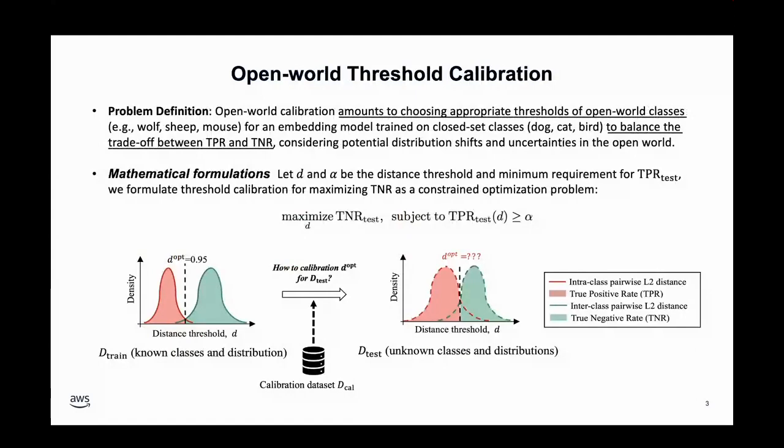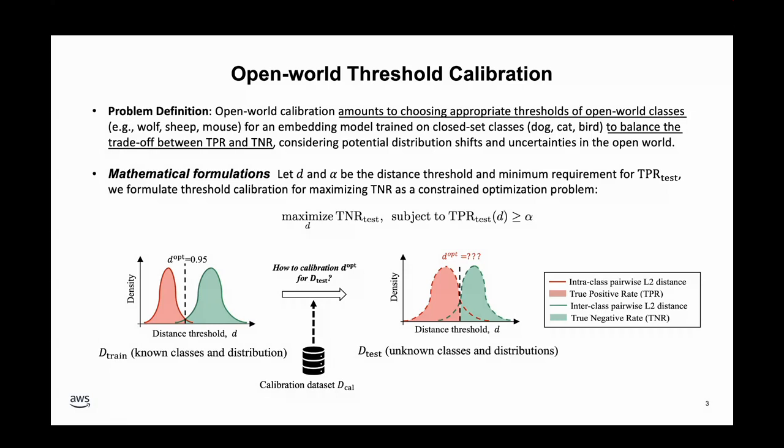A key challenge with open-world recognition is selecting an effective distance threshold at test time to determine if two unseen images belong to the same open-world concept or not. This task, termed open world threshold calibration, involves balancing the trade-off between the true positive rate and the true negative rate for test data, while accounting for the possible distribution shift and uncertainties in the open world.